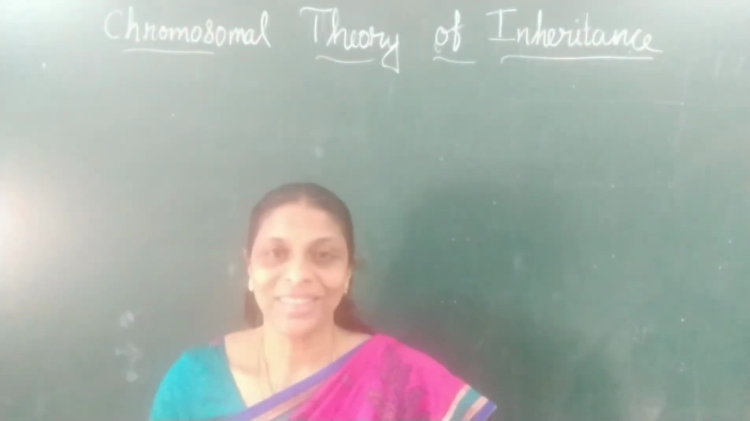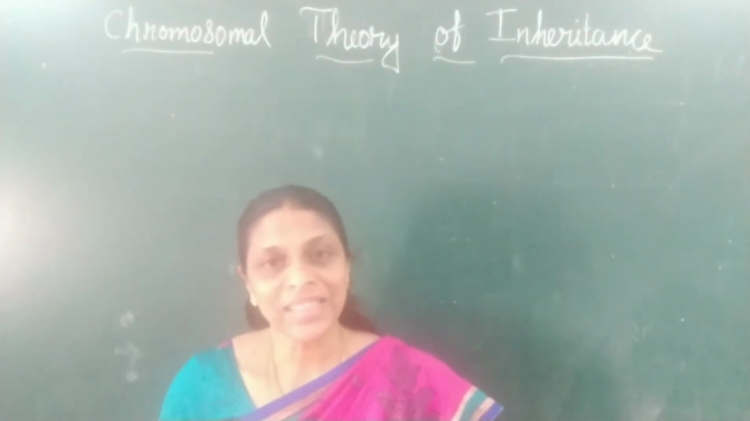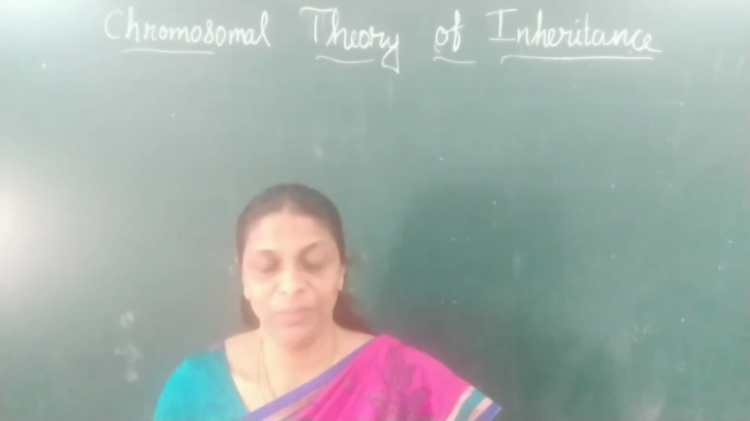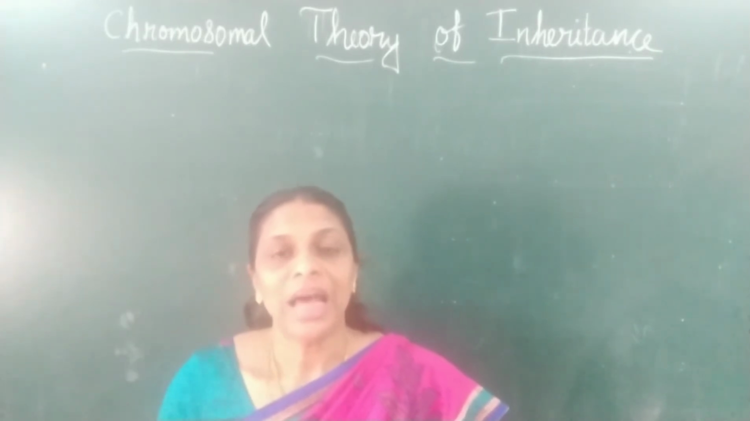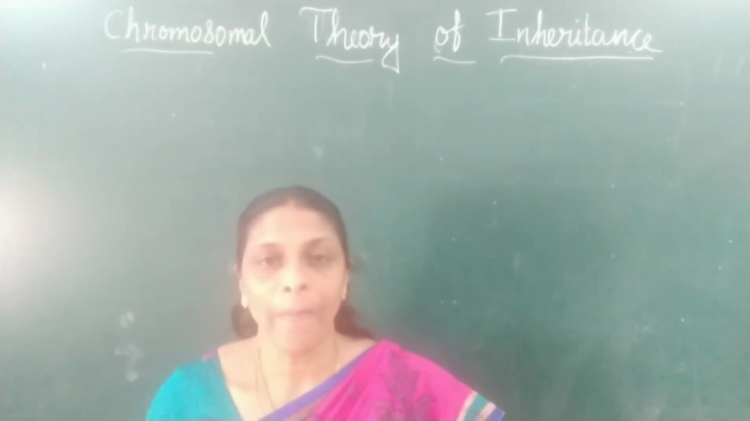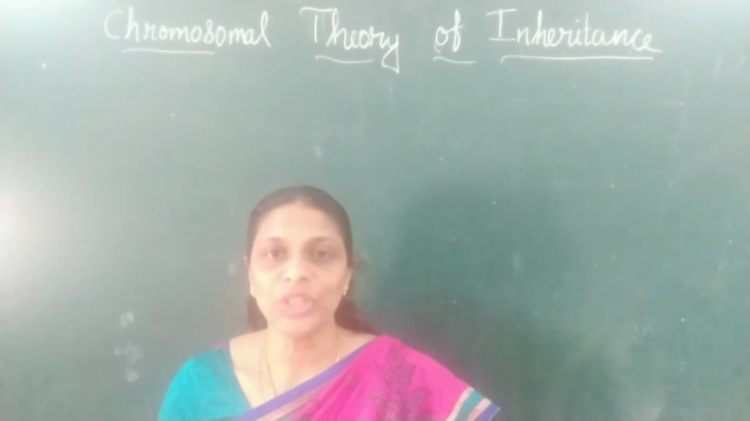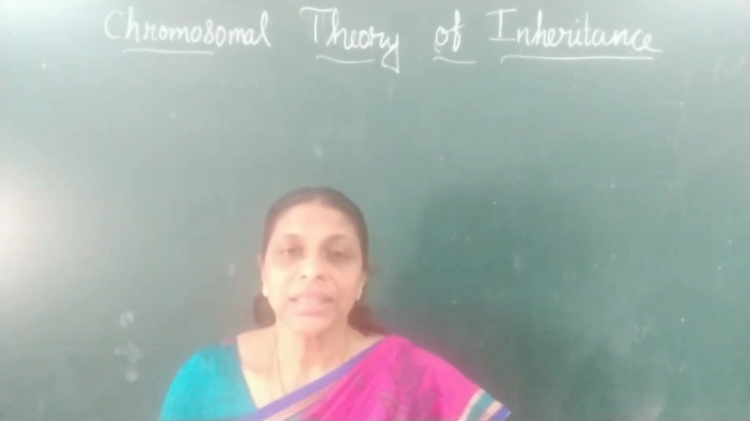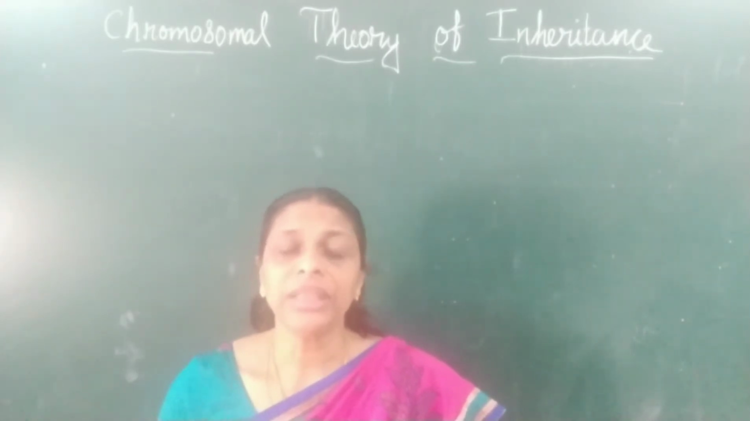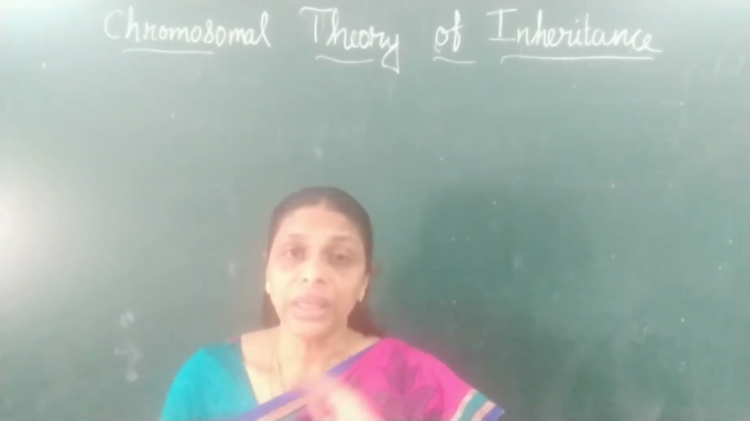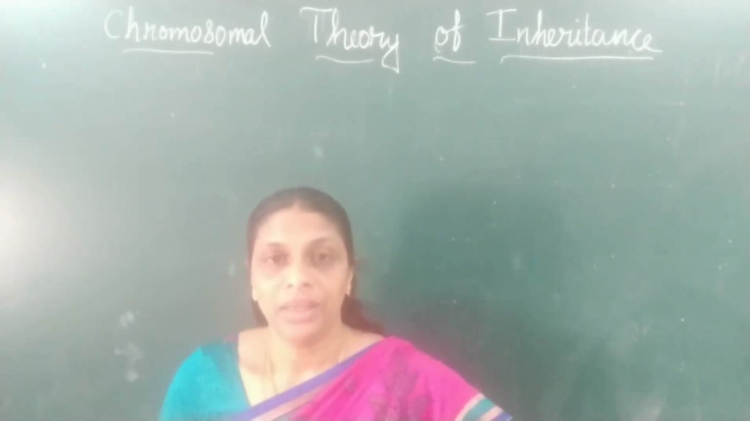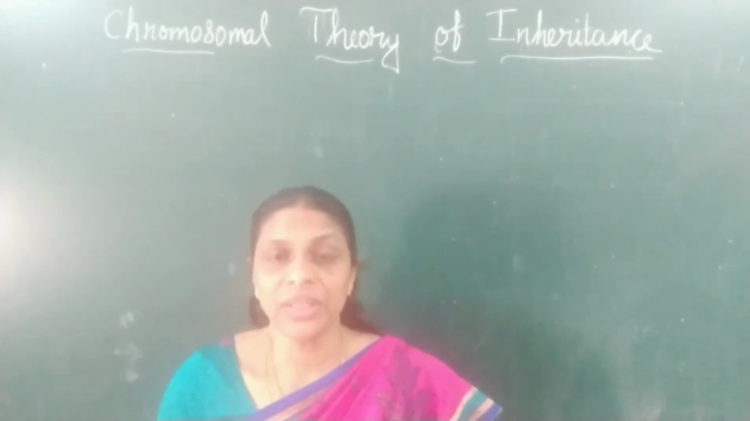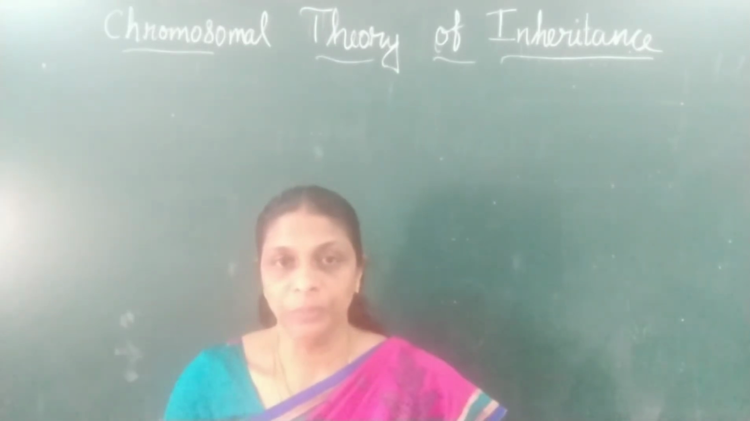Hello students, today let's discuss the chromosomal theory of inheritance. After Mendel's discovery, Mendel's work was not recognized by the scientific world for certain reasons. In 1900, three different scientists in three different parts of the world, Carl Correns, Van Schermark and Hugo de Vries, rediscovered Mendel's work.